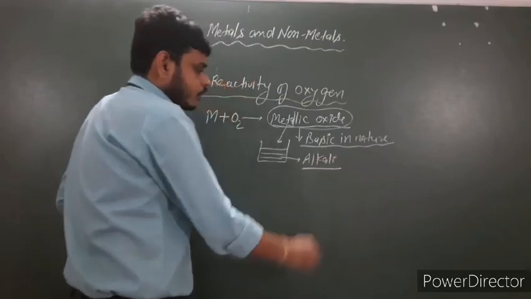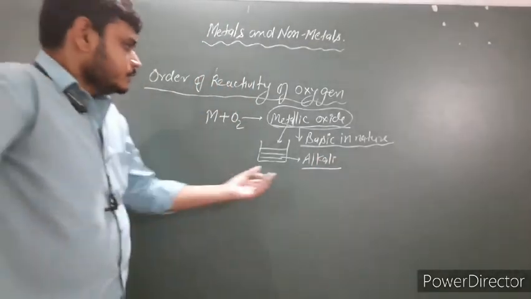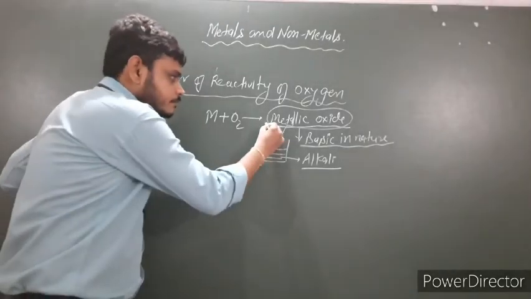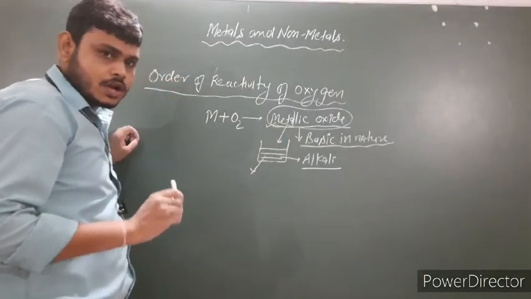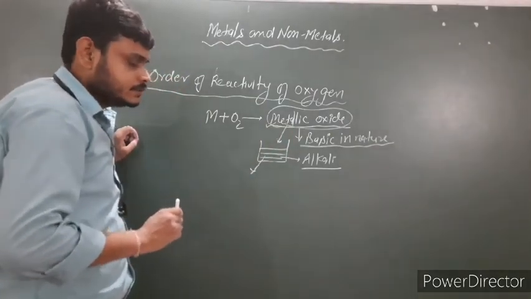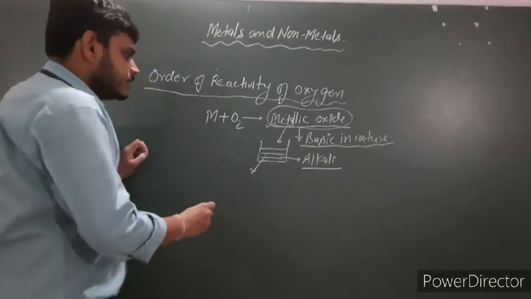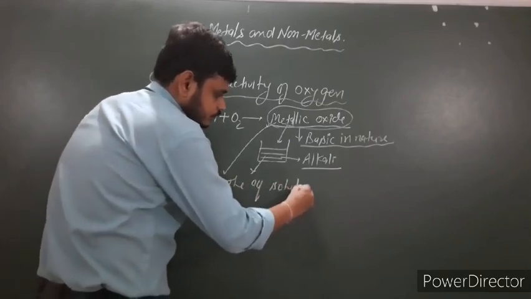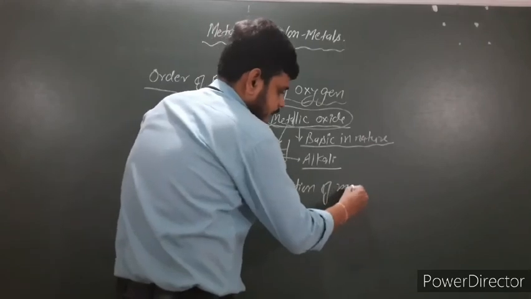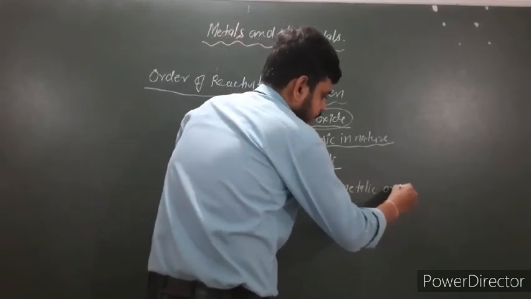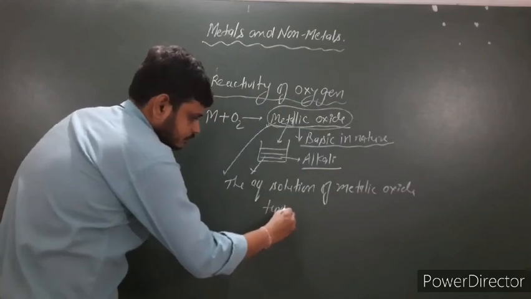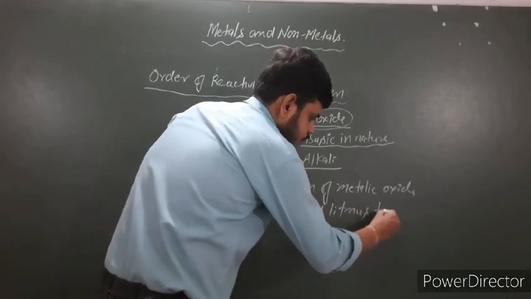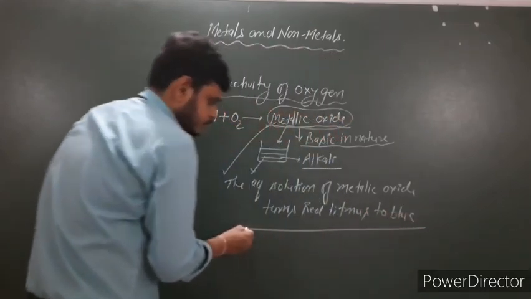Clear now? I have already taught about that. And when the aqueous solution of metallic oxide turns red litmus to blue. It means the aqueous solution of metallic oxide turns red litmus to blue. Clear?